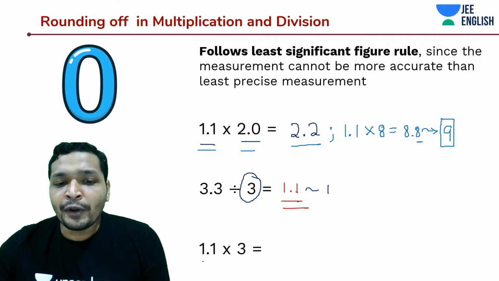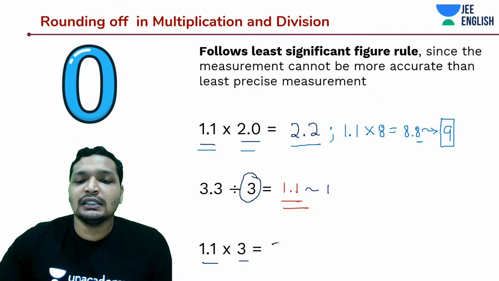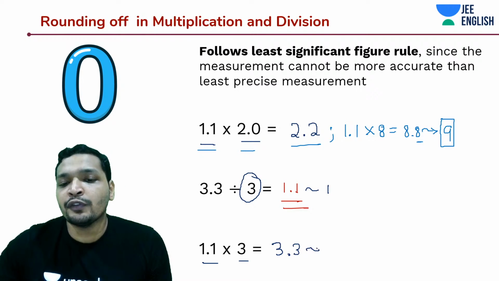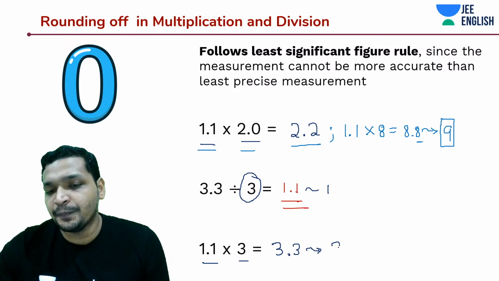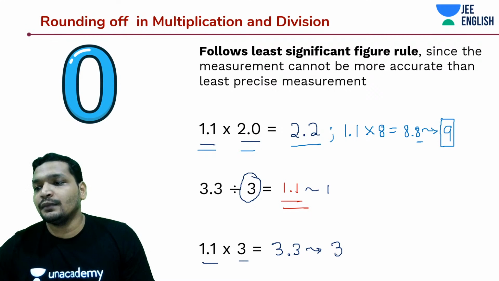Right? 1.1 into 3, what should be the answer? Just answer would be like 3.3, the value would be 3.3, but you would round it off to one significant figure. It's going to be just 3. Okay.